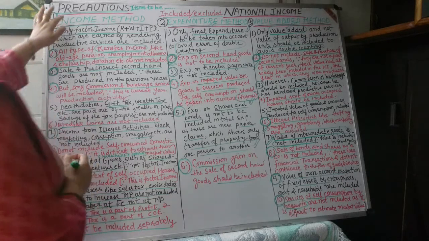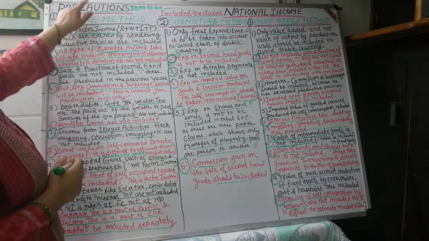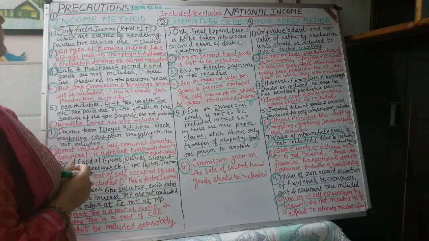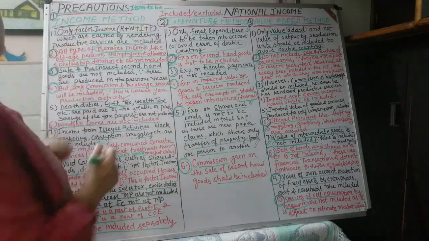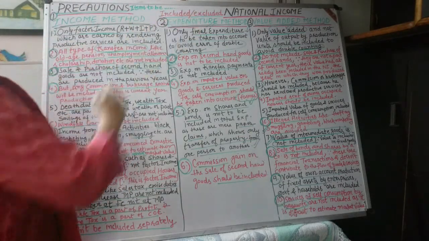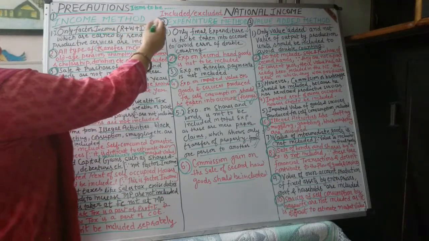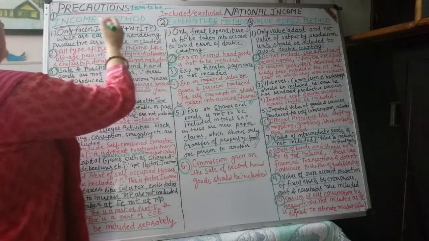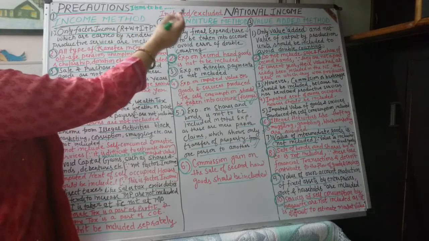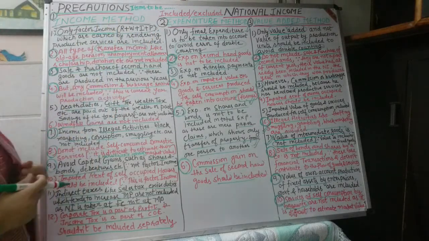In this video we will discuss precautions related to national income. Three methods are given: income method, expenditure method and value added method. Let us start. Which items should be included or excluded while calculating national income by income method?